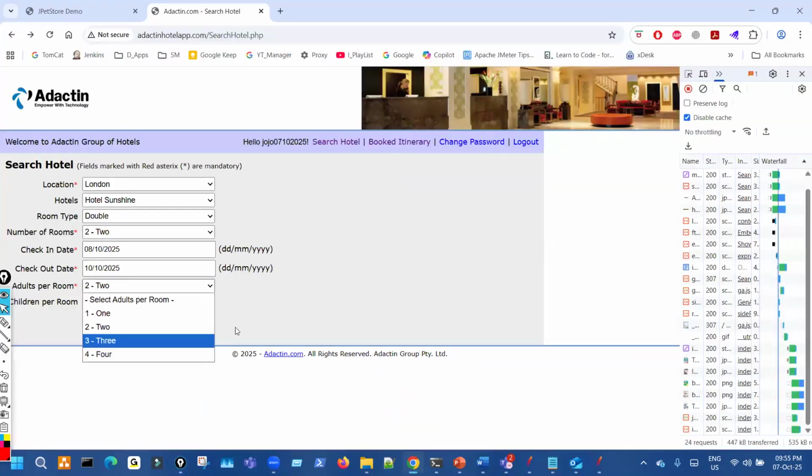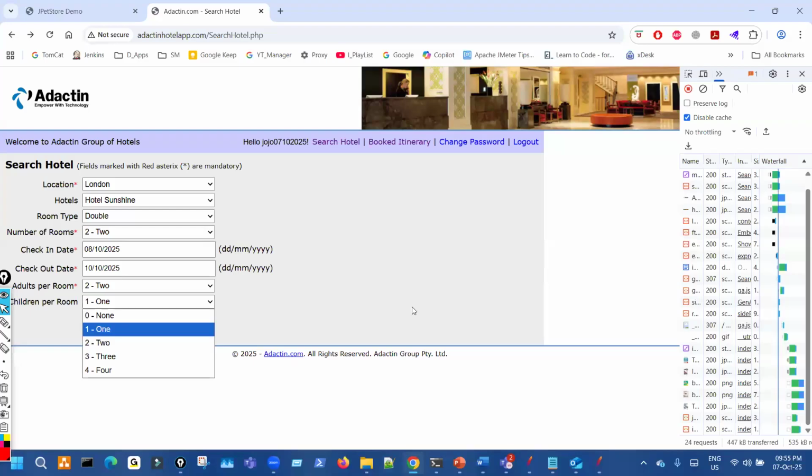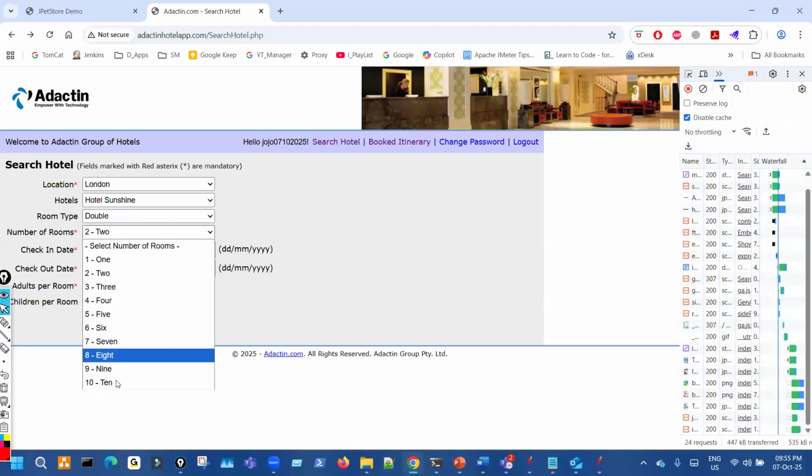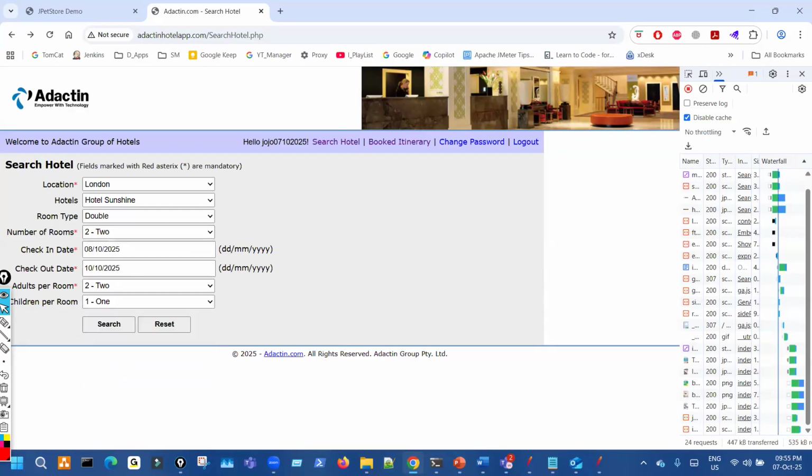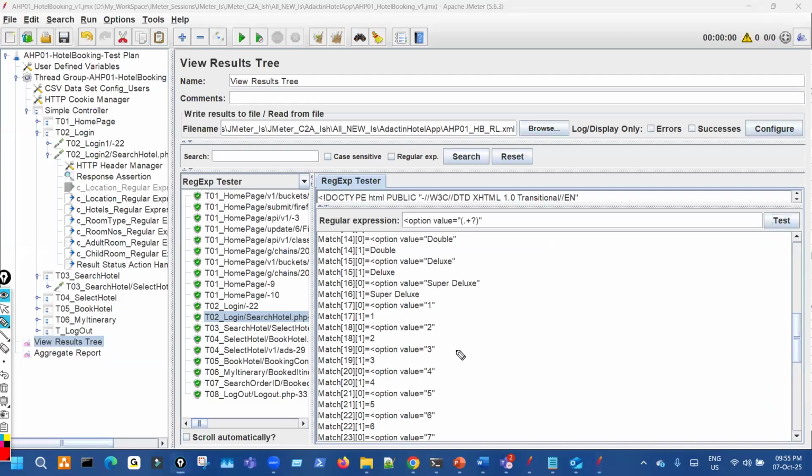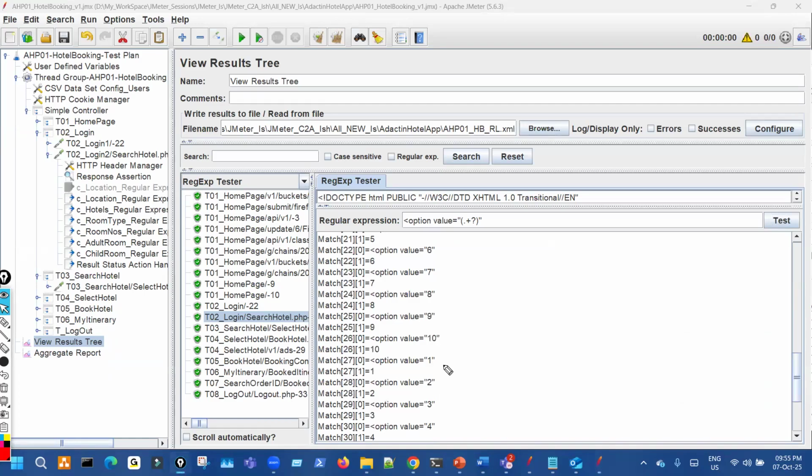Then we have adults per room, and then we have all this. There are so many, 1 to 10 is there, right? Number of rooms. So that's why it's coming. You see from 17 till 26, it's all room number, room number.